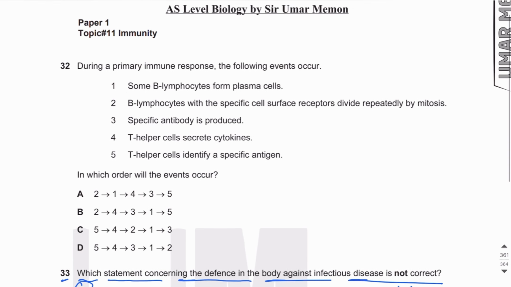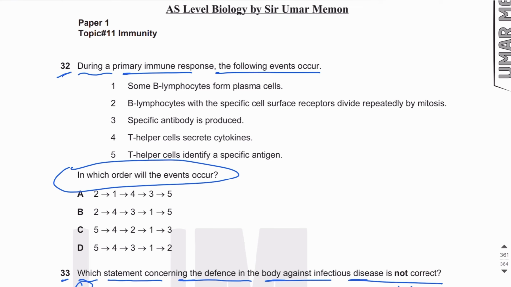Okay. Let's move on to MCQ number 32. During a primary immune response, the following events occur. In which order will the events occur? So, what is a primary immune response? It is when the antigen enters the body for the first time. Always remember this point, that whenever antigen enters,